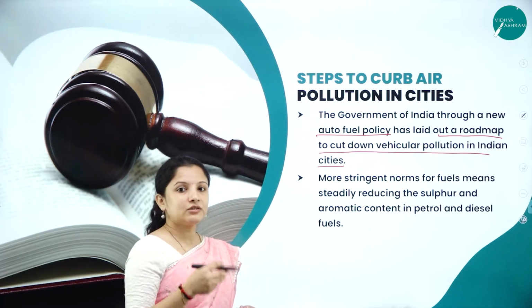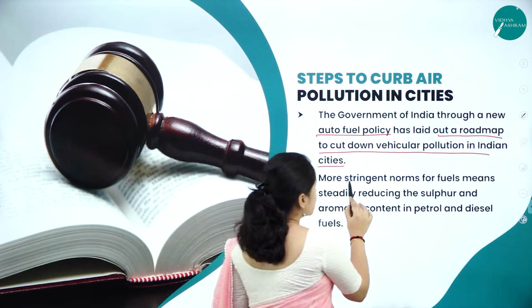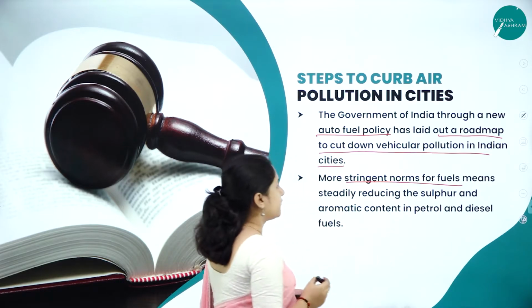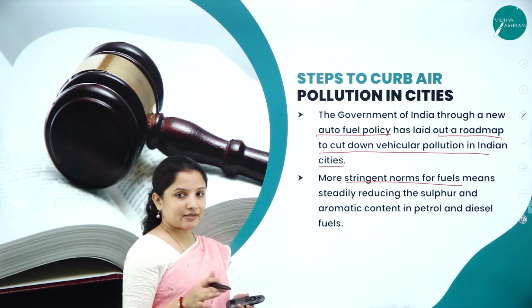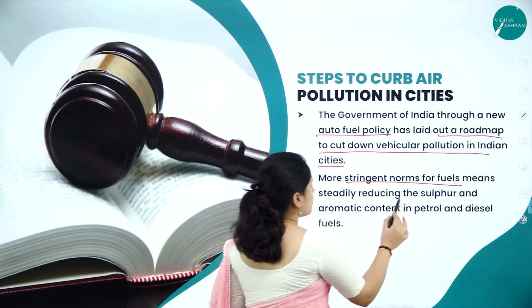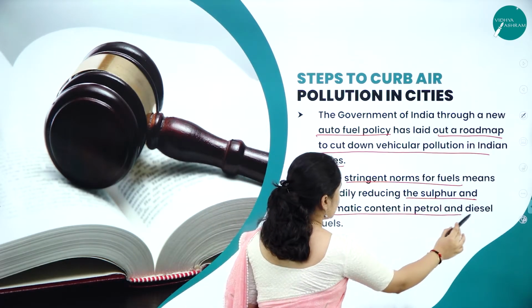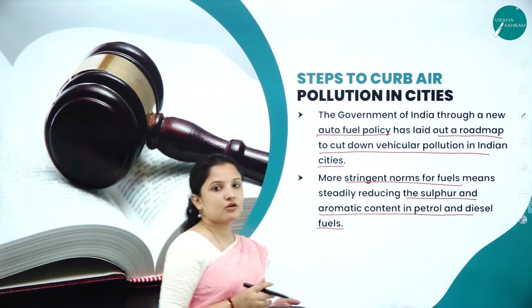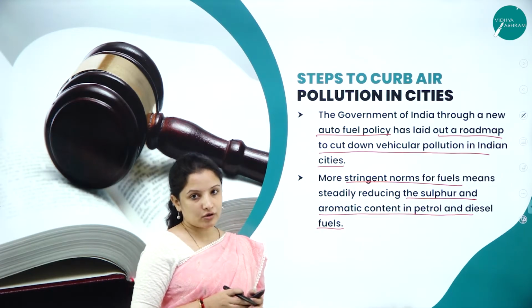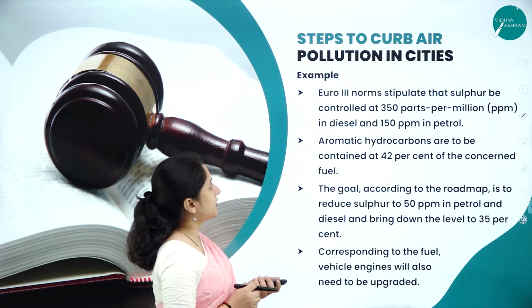They put forward certain strict rules and regulations for fuel, wherein they said that strictly you need to reduce the sulfur and the aromatic content in petrol and diesel fuels, because all these lead to a lot of pollution. So these were the steps that were taken.